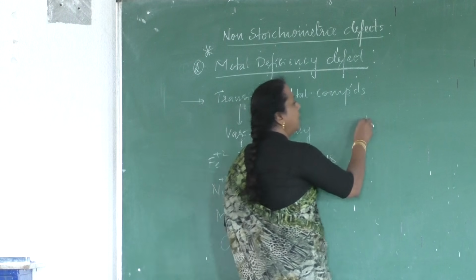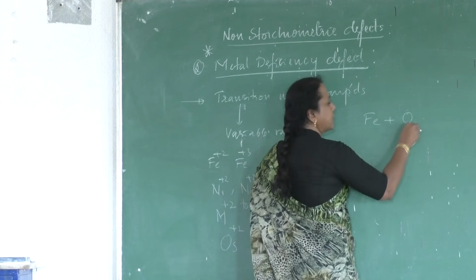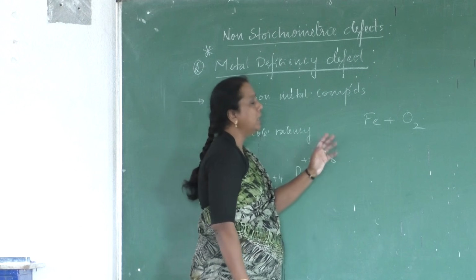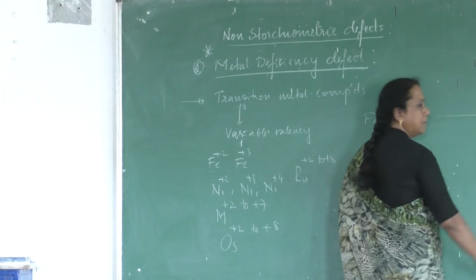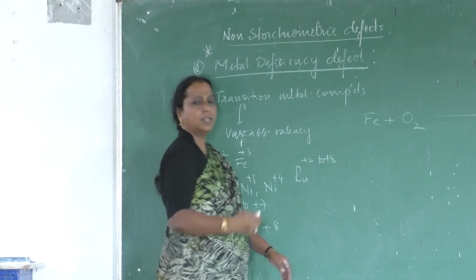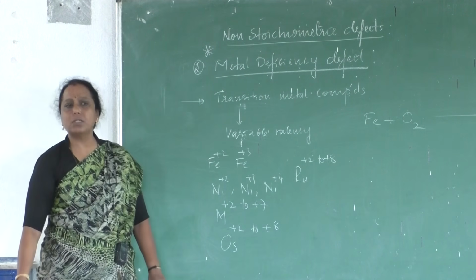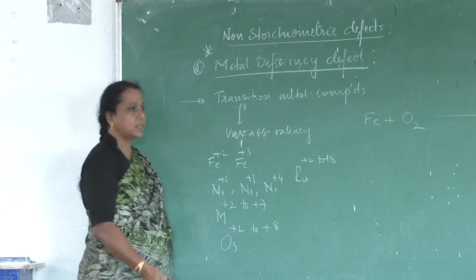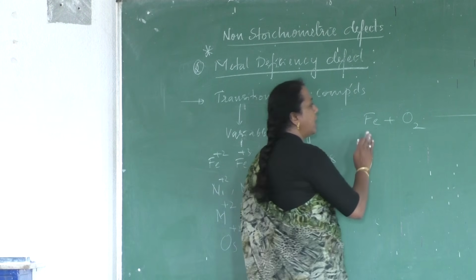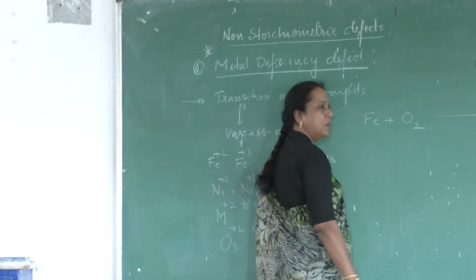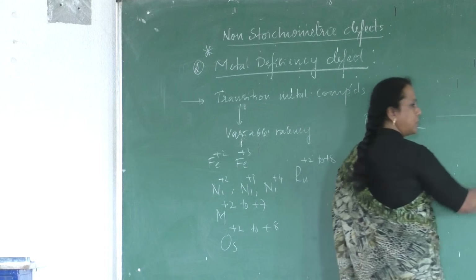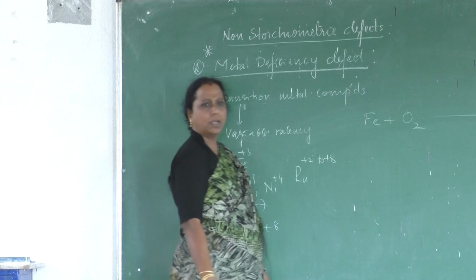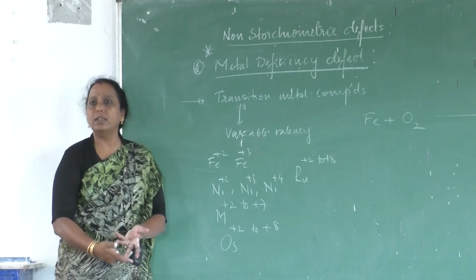Whenever iron is made to undergo oxidation, when it is heated with oxygen, we expect the formation of ferrous oxide. Let us understand, we are preparing ferrous oxide from iron and oxygen. For that purpose, we are heating iron in the presence of oxygen. So we have to control the oxidation state to +2. Is it possible to control the oxidation state while burning the substance?